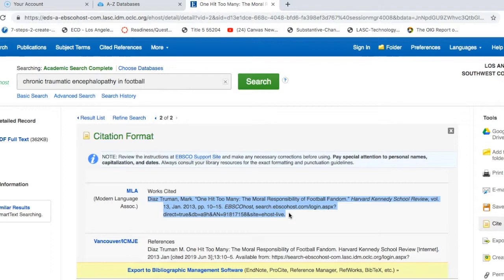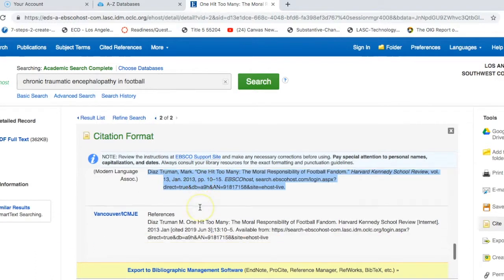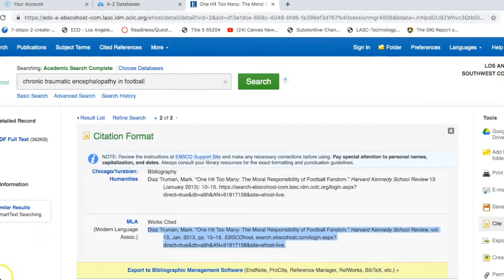Now, one caveat is you will still have to make sure that the spacing is good, that it's Times New Roman, font size 12, those sorts of things, but you don't have to worry about where the quotation mark goes, or does the name of the journal come before or after the title of the article? All of that is already formatted for you really nicely in the database. So that's a really awesome tool that we did not have when I was in college, and we had to look it up in books and do it the old-fashioned way. But I highly encourage you to use these citation tools within the database because it's really helpful.